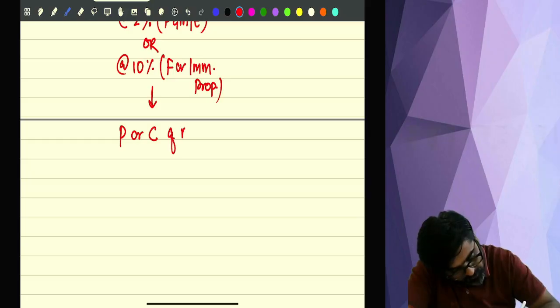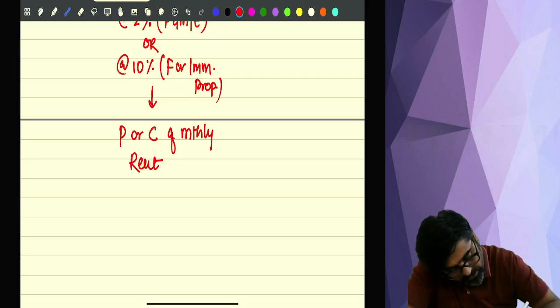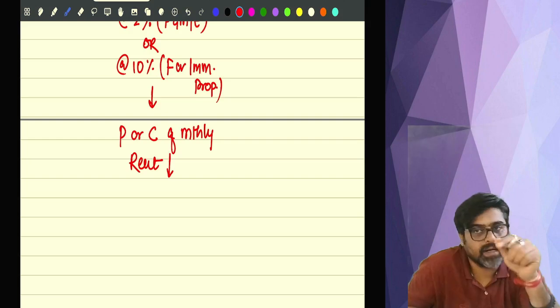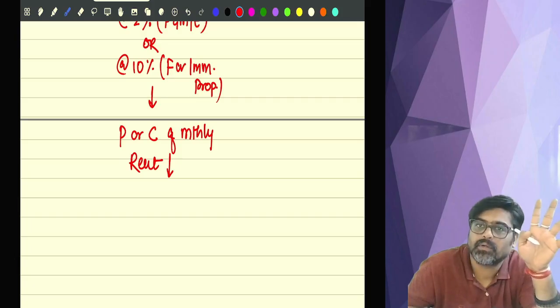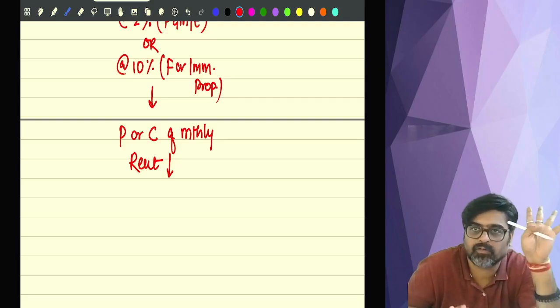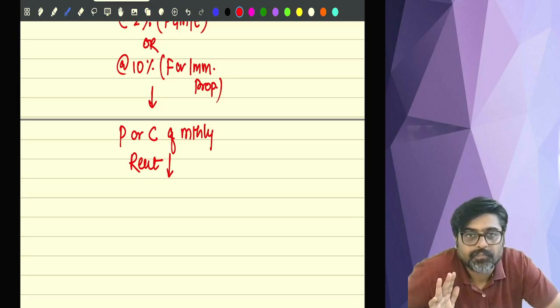And this TDS will be at the time of payment or credit of monthly rent, whichever is earlier. So for every month rent will be paid, the TDS will be deducted every month. Whenever the rent of that month is paid or credited, whichever happens earlier, at that time the TDS will be deducted.